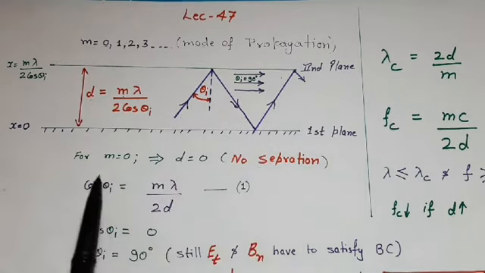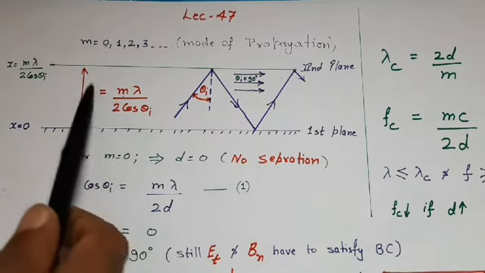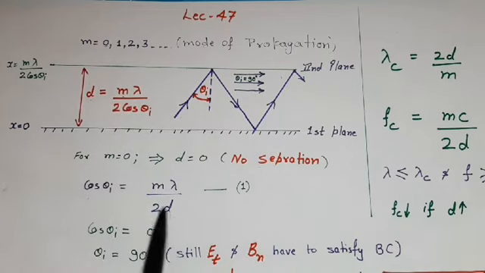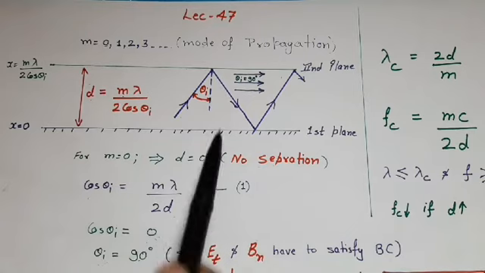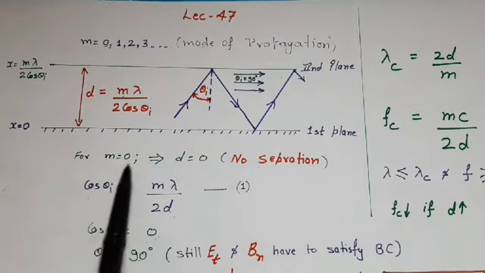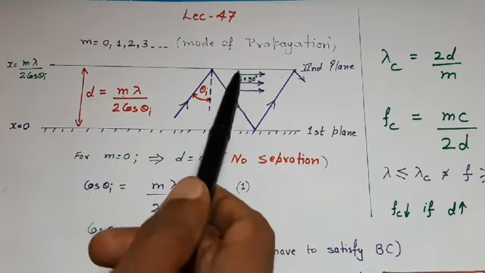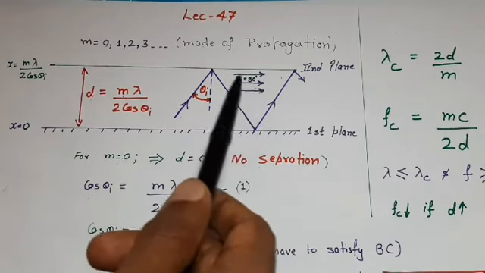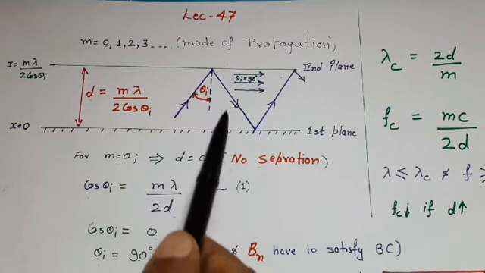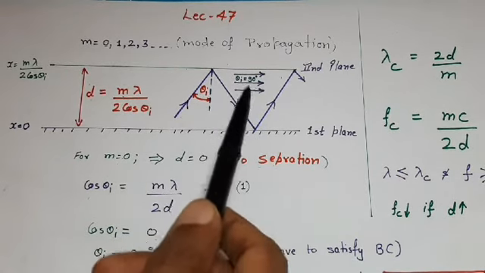So to understand mode 0, take cos of theta I on this side and separation on this side, and now put m is equal to 0. So it shows for m is equal to 0, cos of theta I is equal to 0, which results theta I is equal to 90 degree. So we can understand mode 0 in this way. If a wave travels with angle of incidence 90 degree, then it is said that wave is propagating in mode 0. And what does angle of incidence 90 degree mean? When wave is traveling parallel to the planes, means the wave will not strike with the boundaries of the waveguide. If it propagates parallel to the planes, then angle of incidence would be 90 degree.